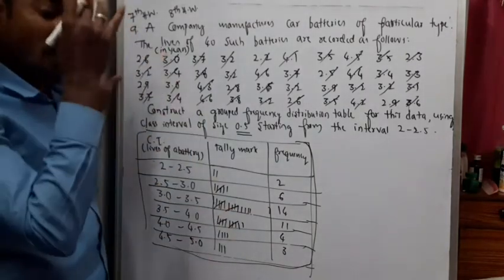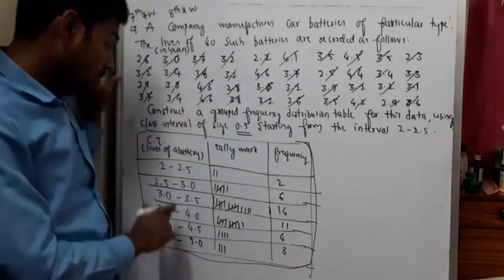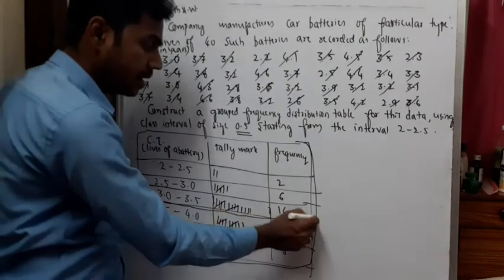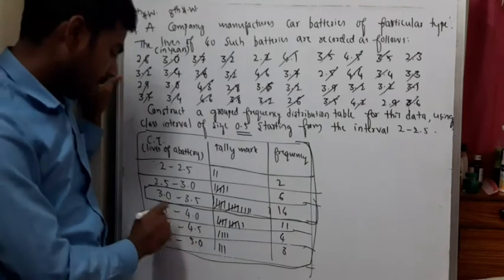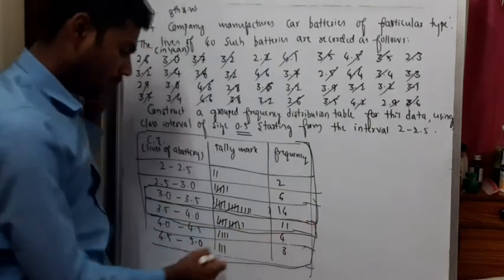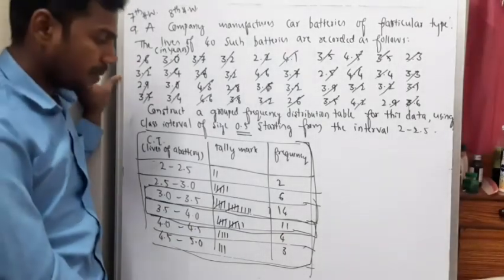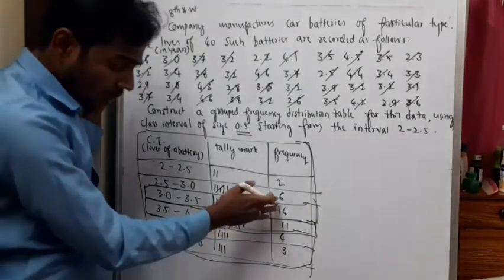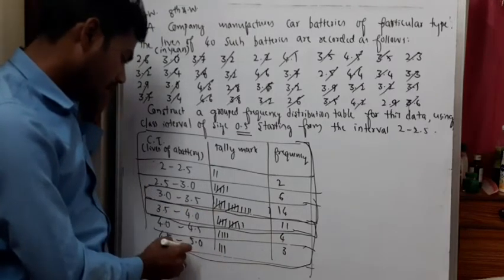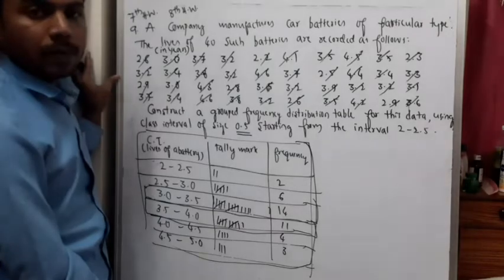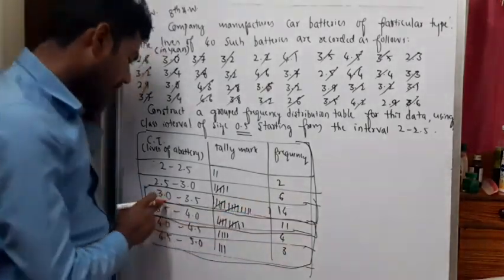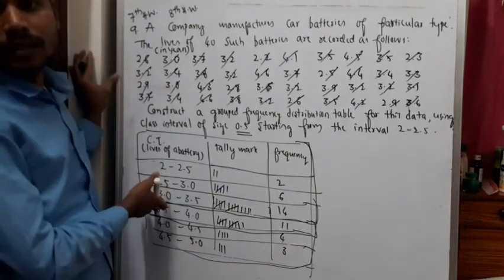What we can observe is that most of the batteries have a life between 3 to 3.5 years. Next is between 3.5 to 4 years, where 11 batteries survive. So more than 50% of the batteries have a life between 3 and 4.6 years, more than 3 years.